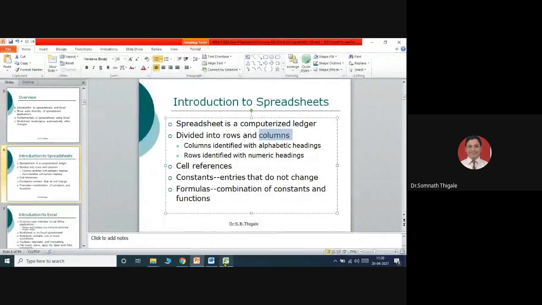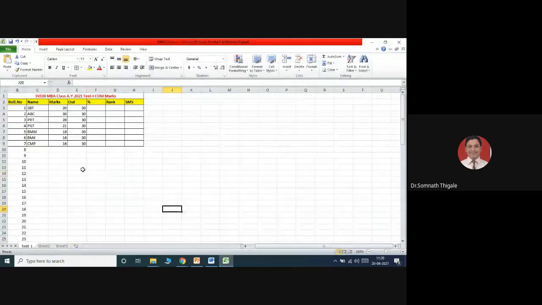Then cell references, how to refer to that particular cell. For example, if I select this BMK option, now BMK is in my 8th row and C column. See, C is a column and 8th row. You can check it out, this C8. Automatically your blink comes over here. For example, if I click here C6, what happens? See, when I click enter, automatically the cursor goes to this part. So each and every entry you are making in the Excel sheet will have a unique identification.